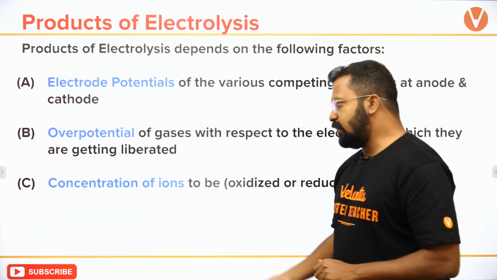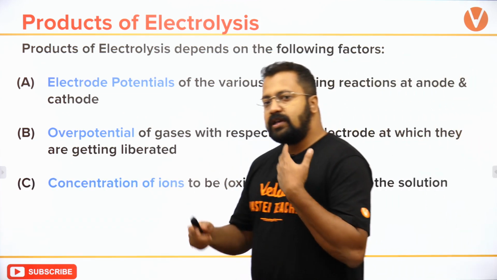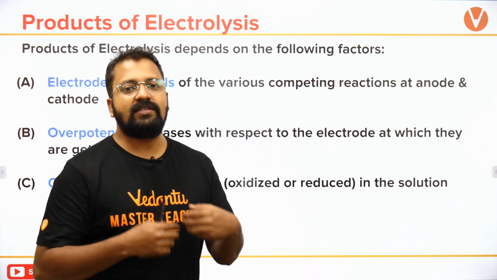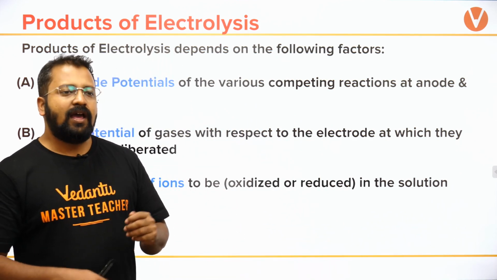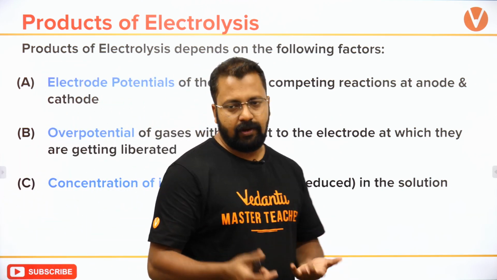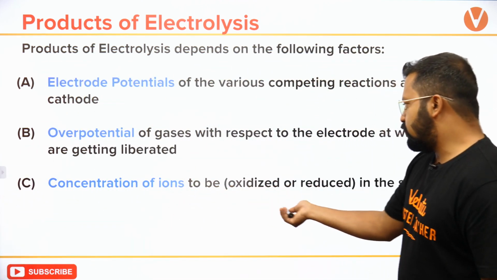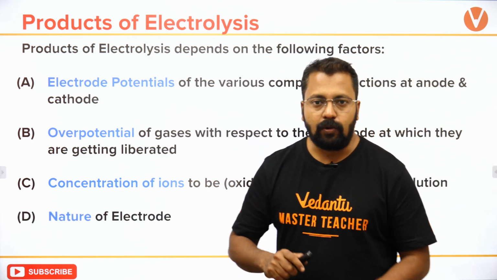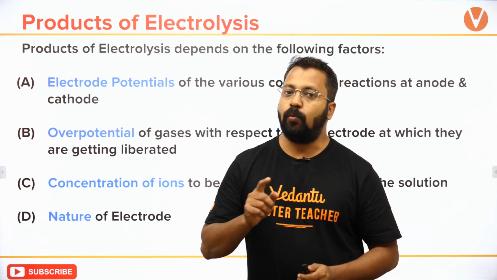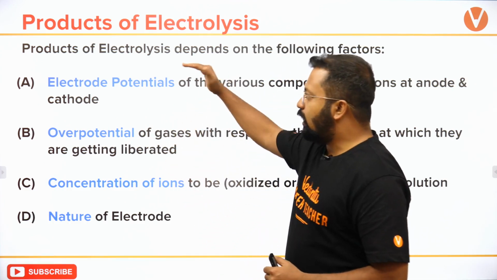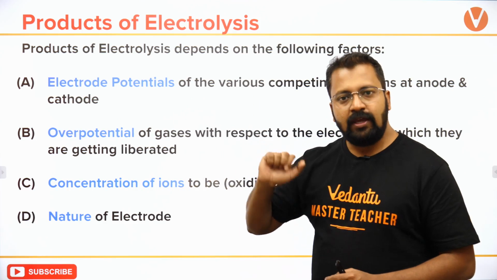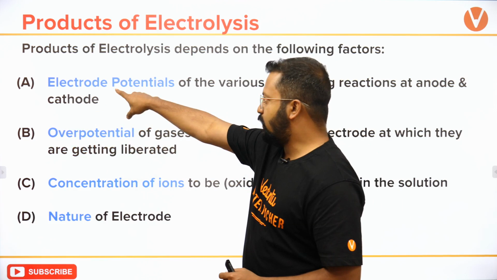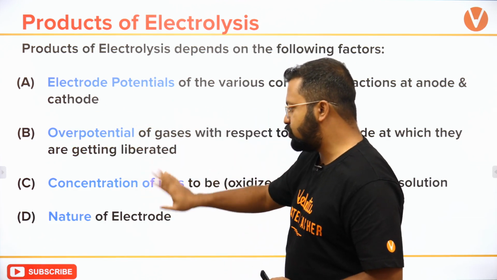The third one is concentration of ions. How does concentration of ions affect? If the concentration of ions is very low, then the cell potential will be very less, and so the process will not be quite favorable. So concentration of ions to be oxidized or reduced. And the last one is nature of electrode. Nature of electrode would also decide what products are formed. So there are four factors on which the outcome depends: electrode potential, overpotential, concentration, nature.